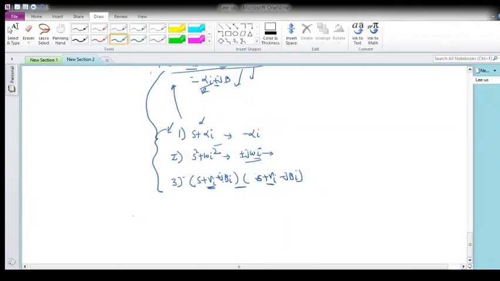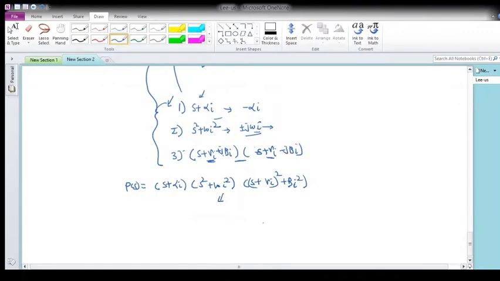Fine. So ultimately, whatever the polynomial is, it must contain these three kinds of roots for the Hurwitz case. So what will my polynomial P of s be? I can write P of s as s plus alpha i for one root, s square plus omega i square for the second type of root, and s plus gamma i square plus beta i square for the third kind. This is the requirement for a polynomial to be Hurwitz, and basically we are checking it for stability.